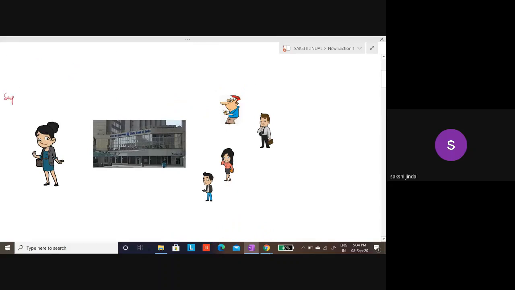Suppose this lady deposits 100 rupees in a bank, and assuming that RBI's required reserves are 20%. So according to this, 20% of 100 the bank keeps with itself. So 20 rupees the bank keeps with itself and lends 80 rupees to this person.